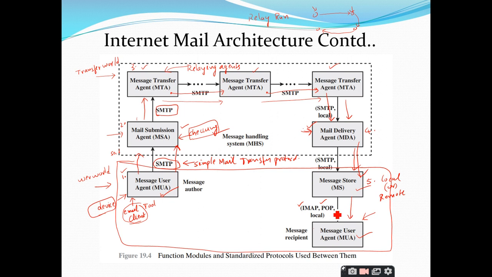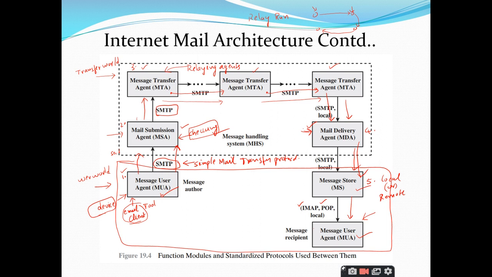So this is all about the internet mail architecture. The internet mail architecture consists of two worlds, that is the user world and the transfer world. The user world consists of message user agents, and the transfer world consists of the message handling system and MTS, along with the mail submission agent and mail delivery agent.